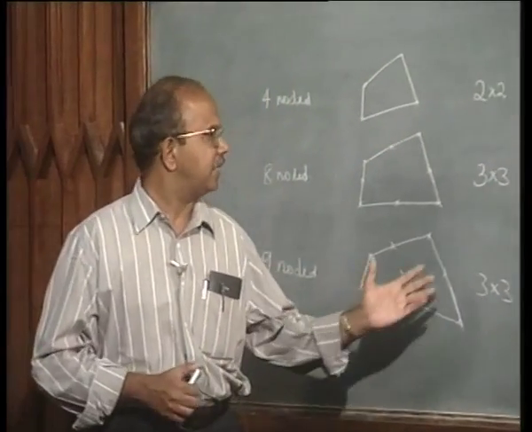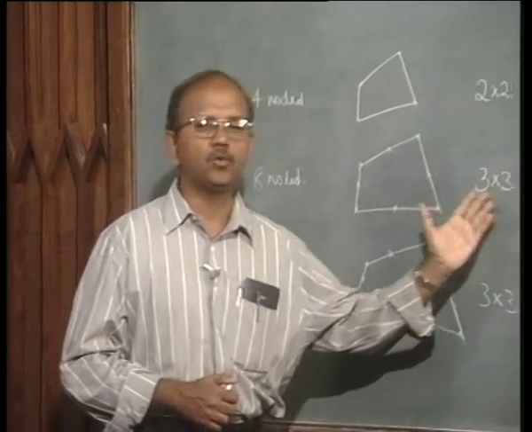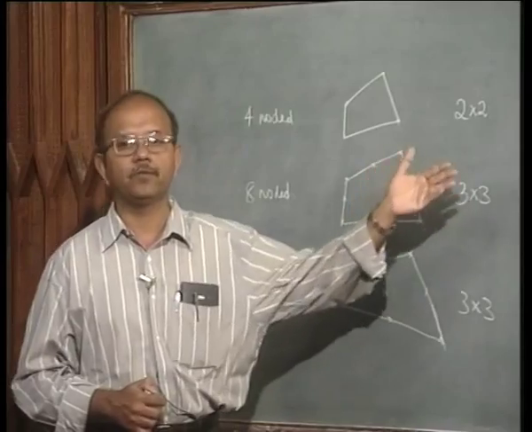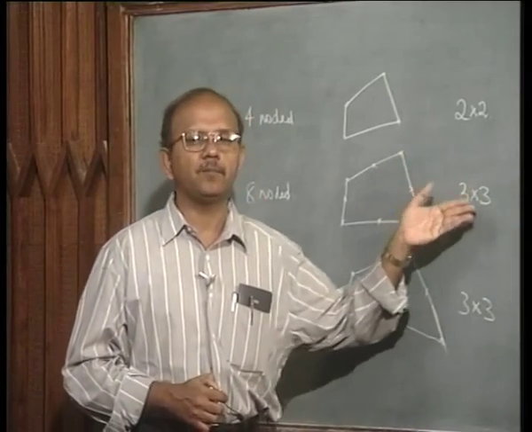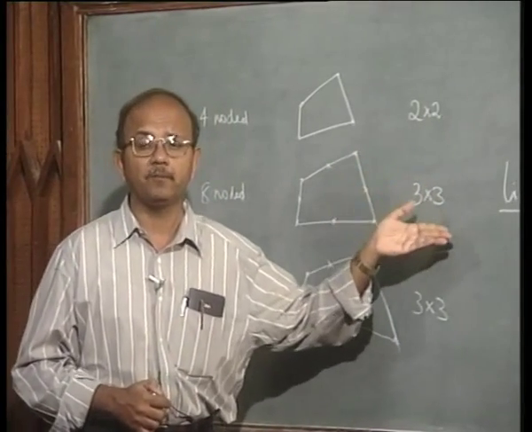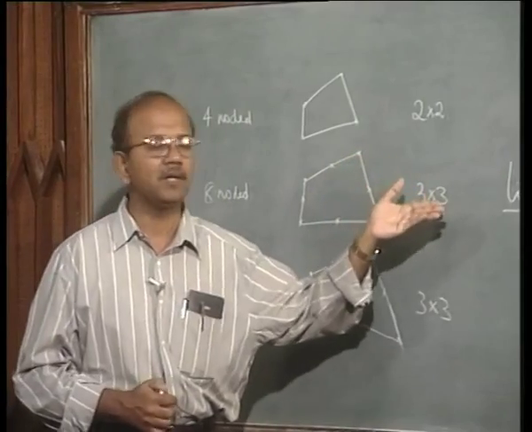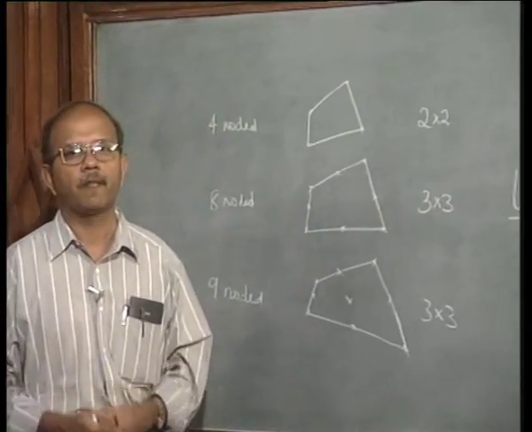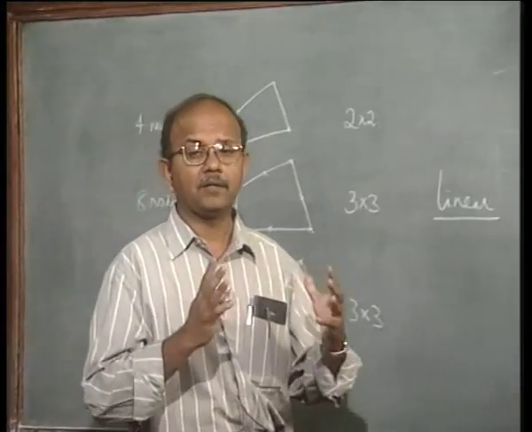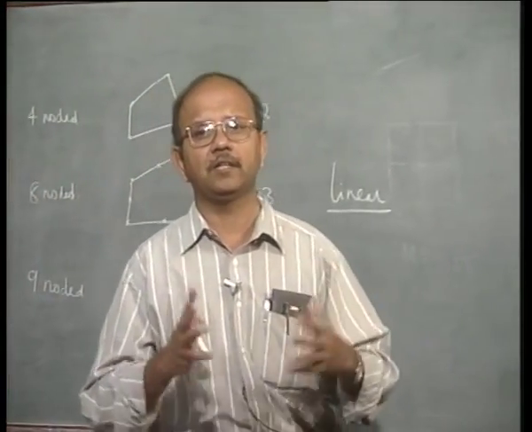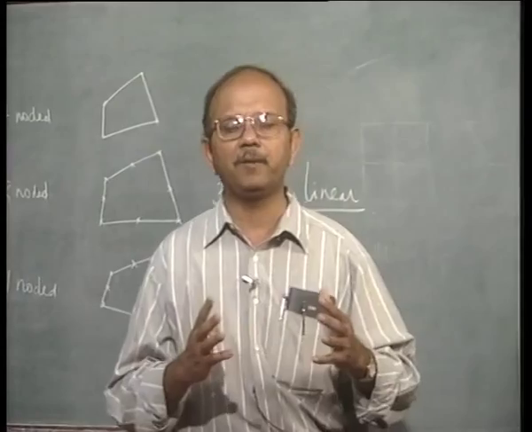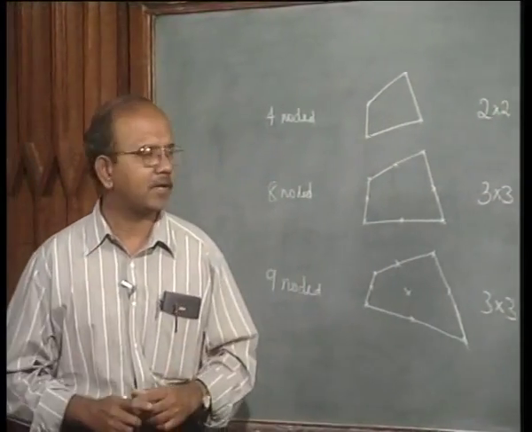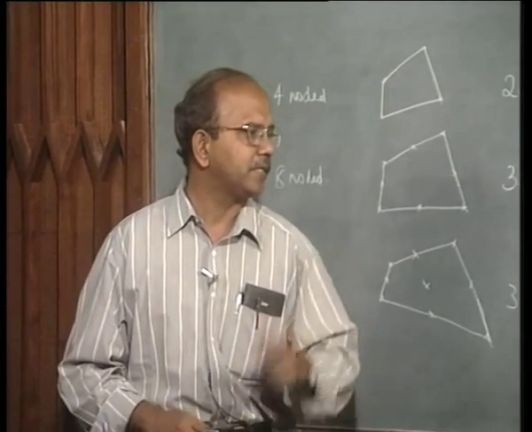For example, as I said, 3 by 3 is okay for regular linear analysis, but when it comes to metal forming, this may not be good, or sometimes you may end up in difficulty, or you may end up in error. If I tell this, you may not understand what exactly I am talking about. So now I am going to introduce constraints and other things. Even here you may not be able to understand what is the application, what is the background to which I should apply these things, and so on.